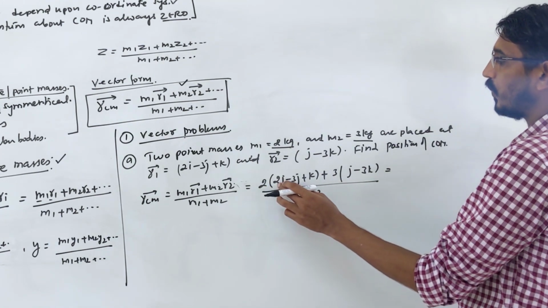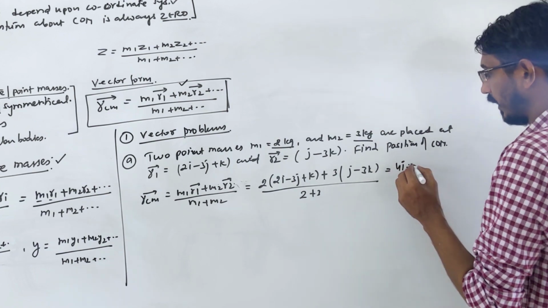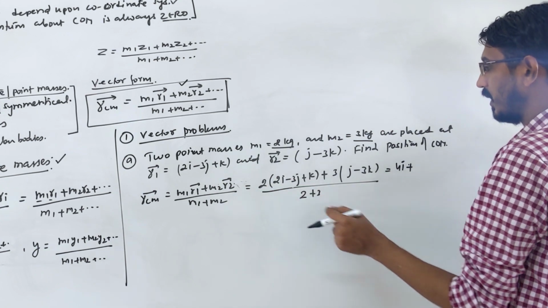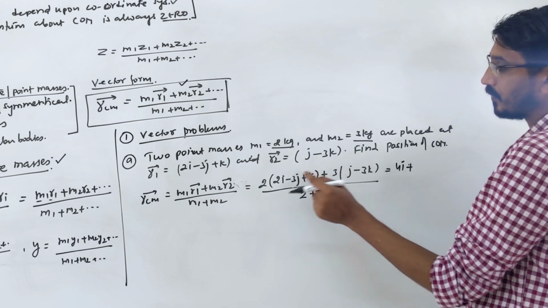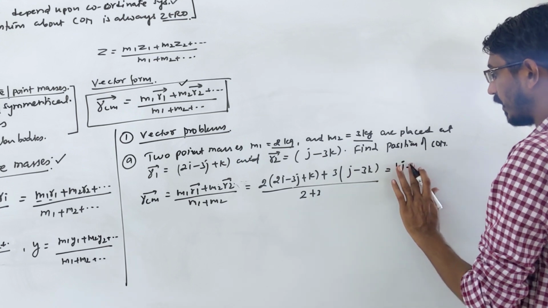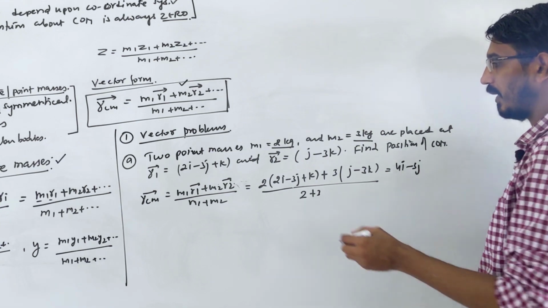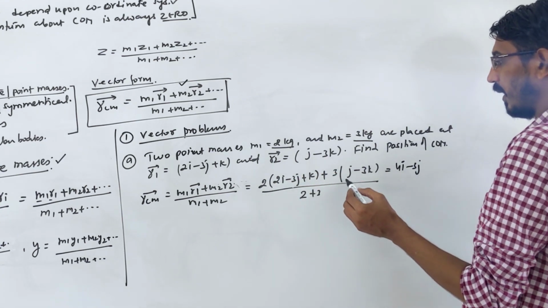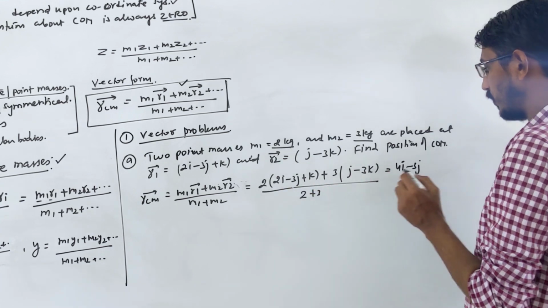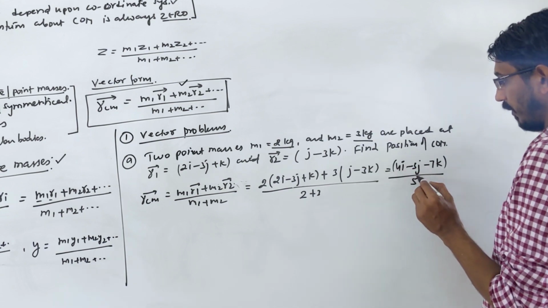Let's solve this. 2 into 2 is 4i, and here there is no i, so just 4i. Then let's talk about j. 2 times minus 3 becomes minus 6, and here plus 3j, so minus 6j plus 3j becomes minus 3j. Done? Yes. And k: 2 into k is 2k, and here 3 into minus 3 is minus 9, so plus 2 and minus 9 becomes minus 7k, divided by 5, correct?